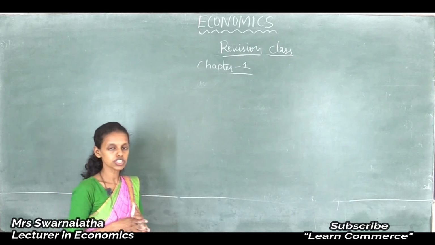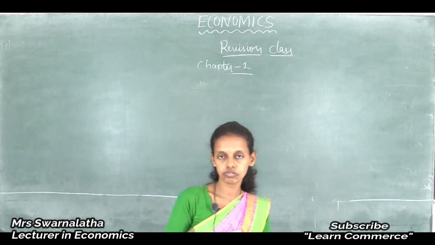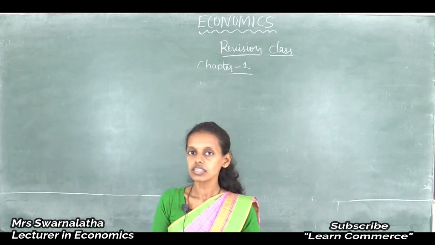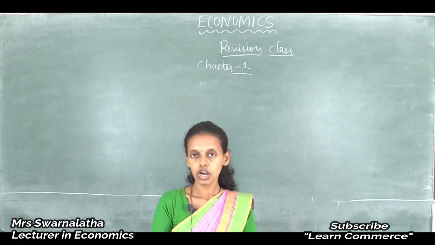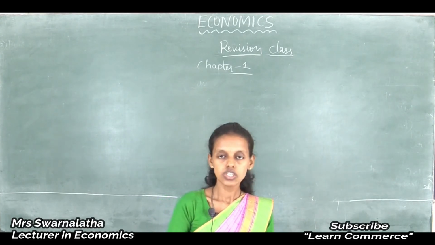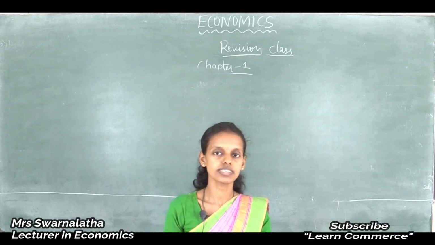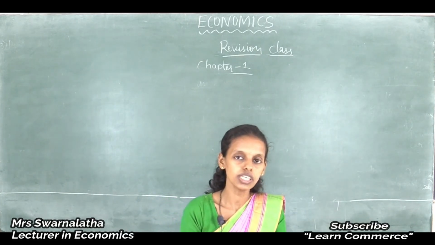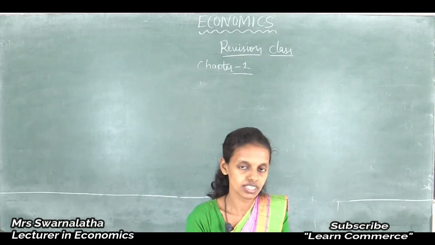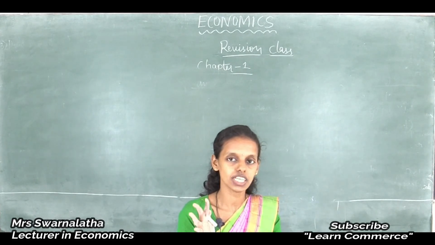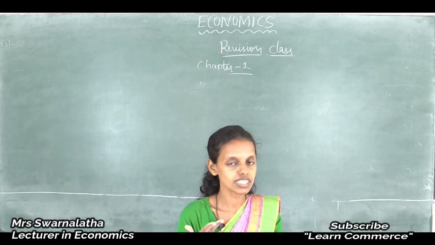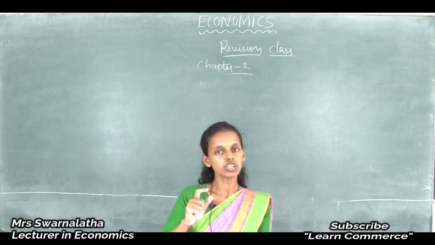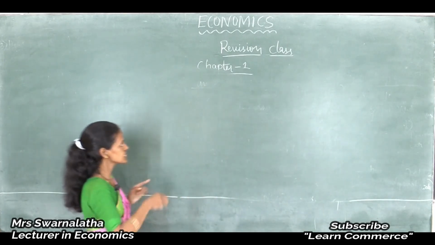Next, one more question that comes in this chapter for 4 marks is the economic system. What is an economic system? How does it operate? As you studied in first year basic economics, there are mainly three systems in the economy, namely market economy, capitalistic economy and mixed economy. Let us see what those economic systems are.